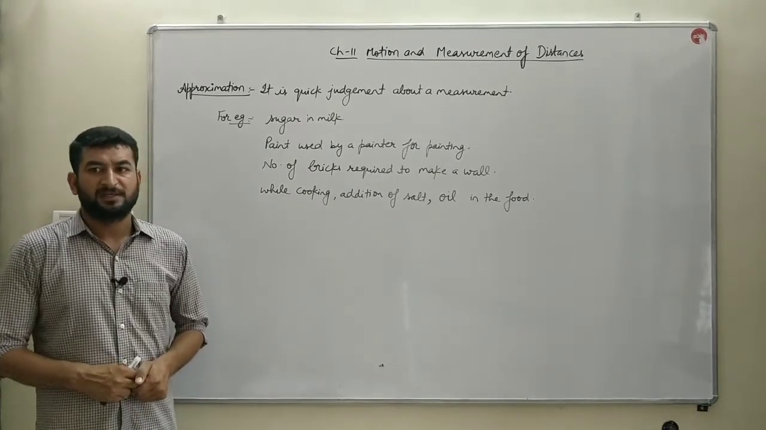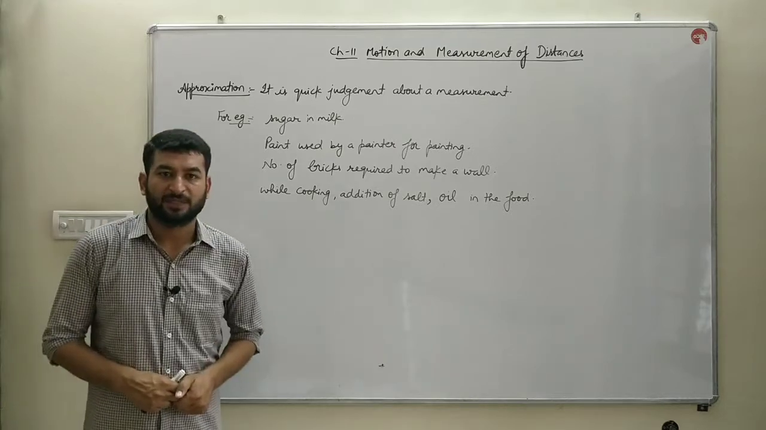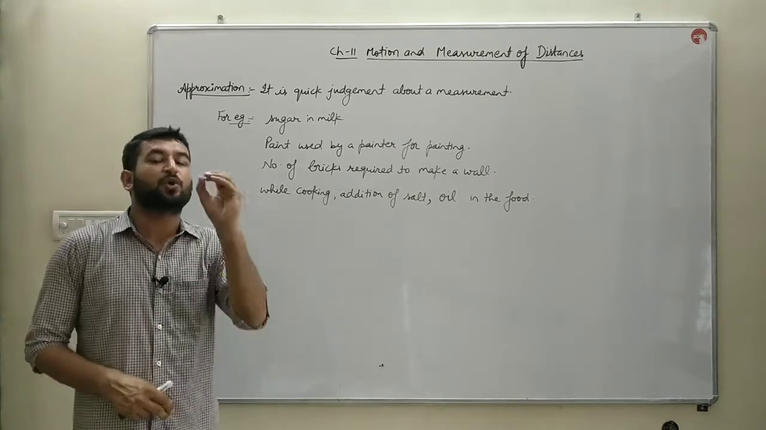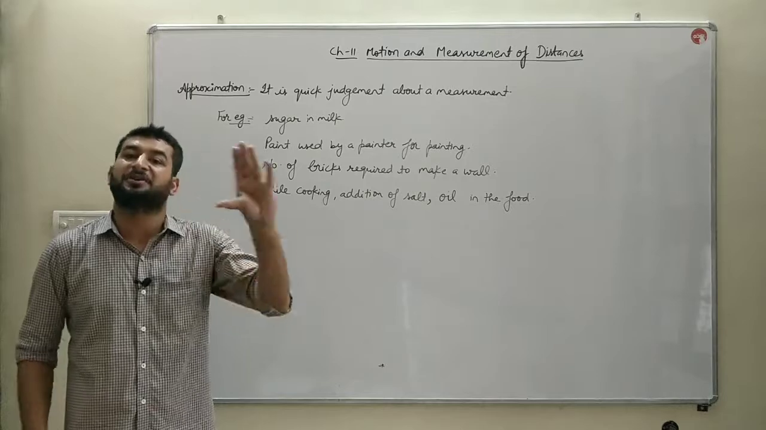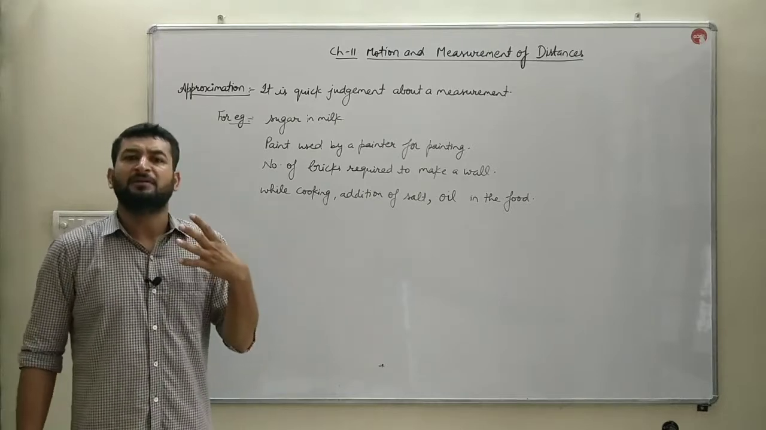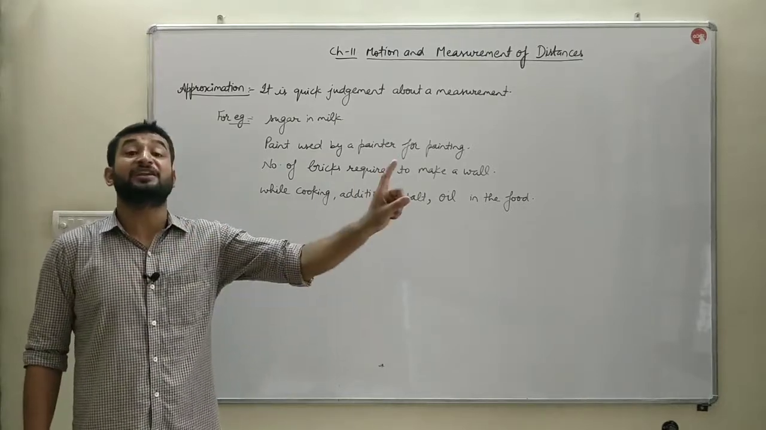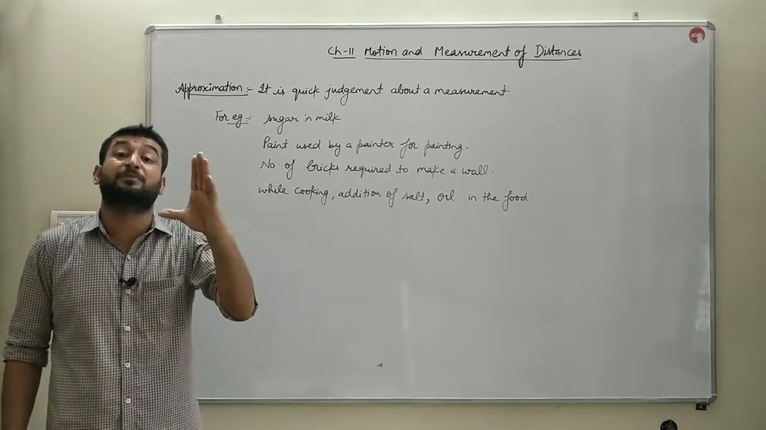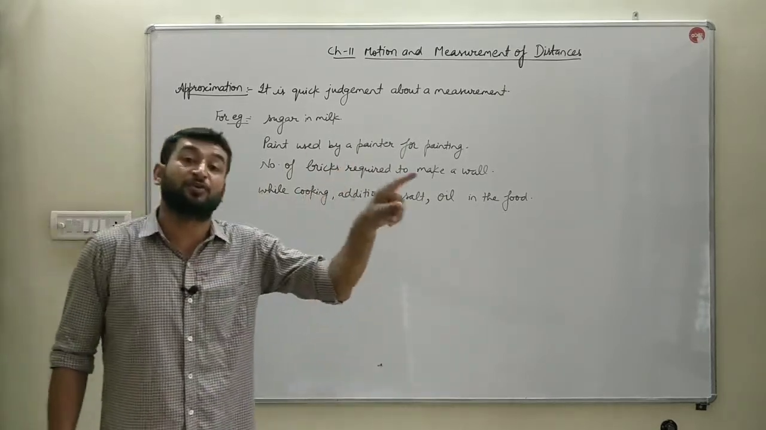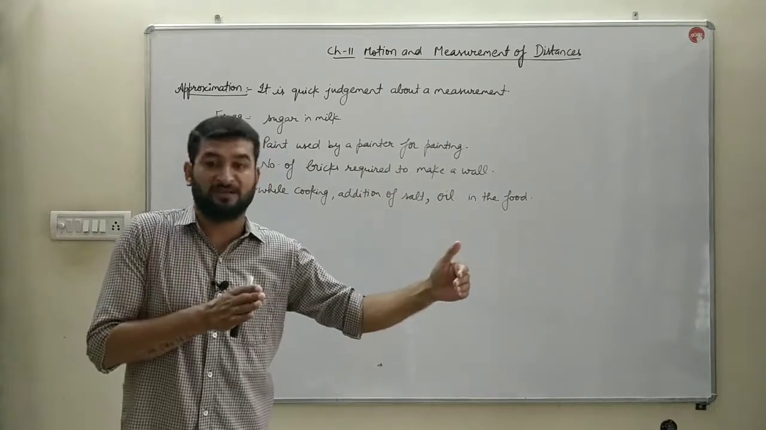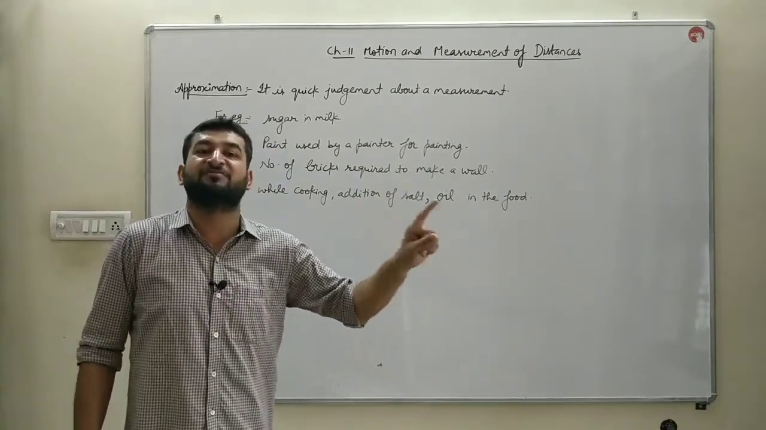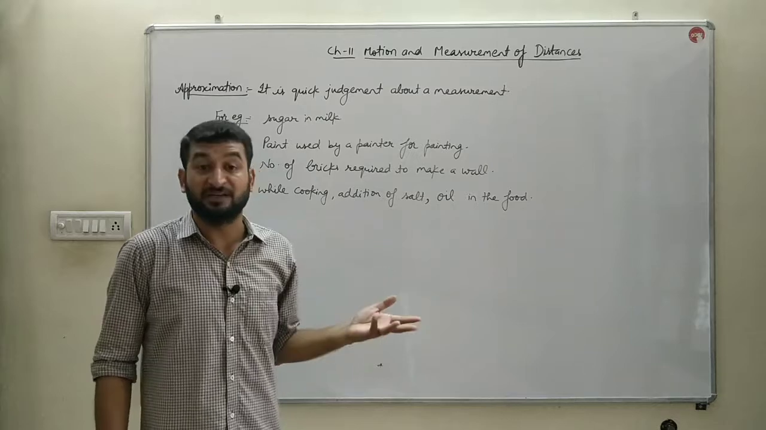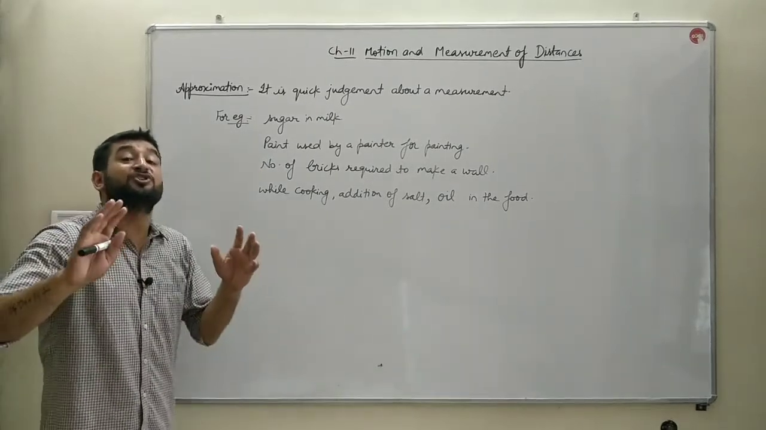Now we will discuss approximation. Approximation is a quick judgment about a measurement. For example, sometimes we say, I will reach there in 5 minutes. That is not the accurate measurement of time for reaching that particular point. We may or may not reach that point in 5 minutes. That depends on our speed. So that is what the judgment is.